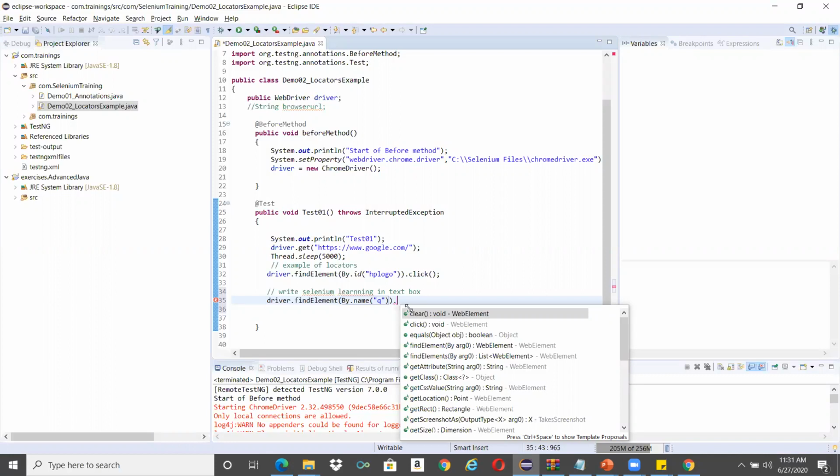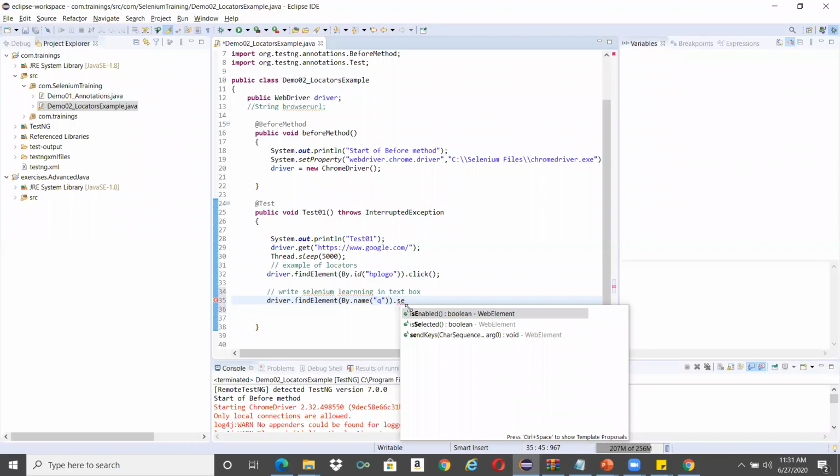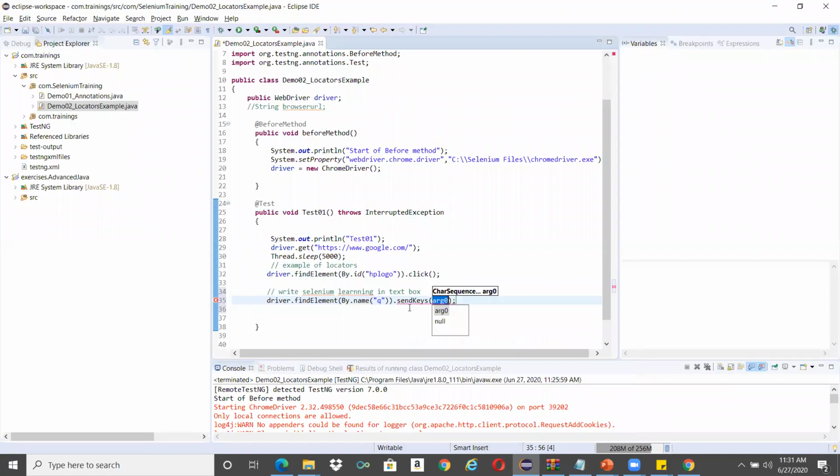In this case, we want to write something onto it, so we use the sendKeys method: dot sendKeys, and write something.